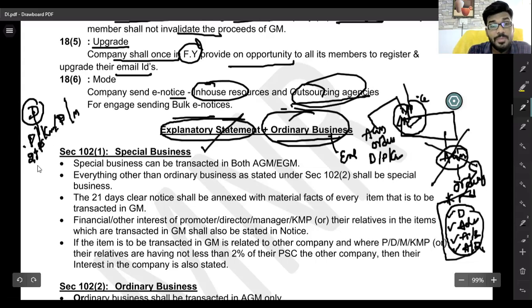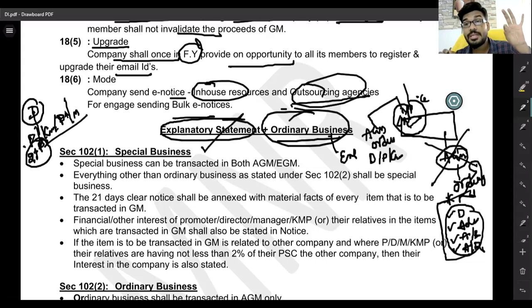Okay, so in other companies, the business transactions related to the other company, in which your director, promoter, or key managerial person holds at least 2% or more of the paid-up share capital. Those matters you can prepare as an explanatory statement that can be attached to the notice, and the same is communicated to all shareholders.